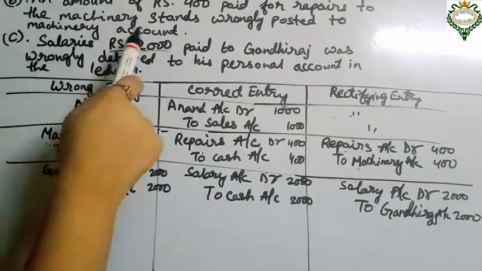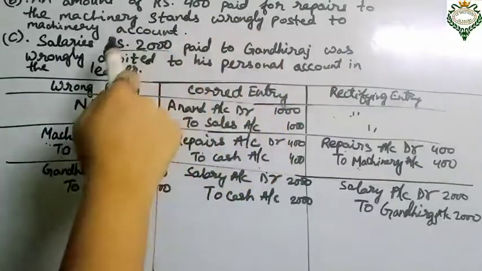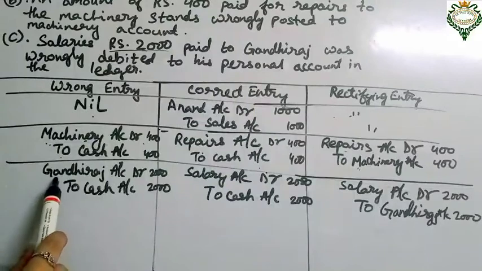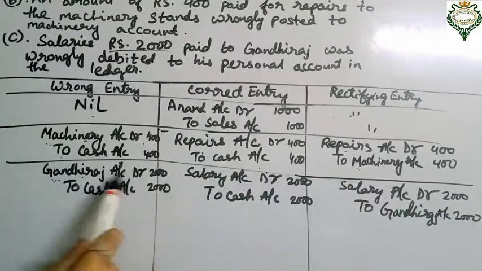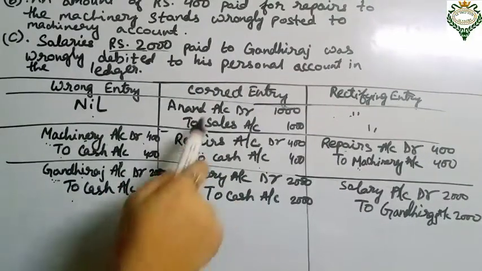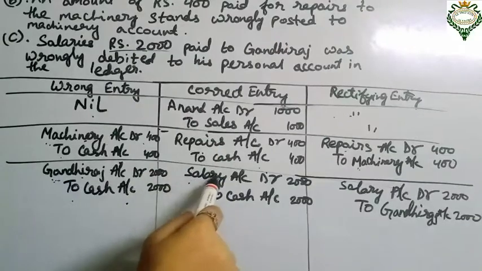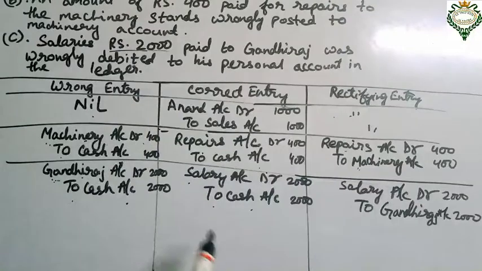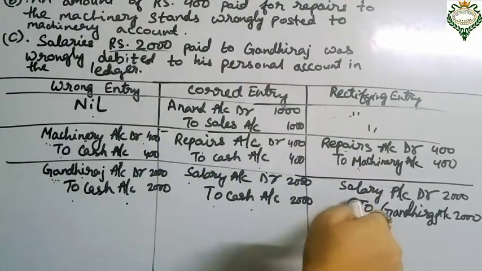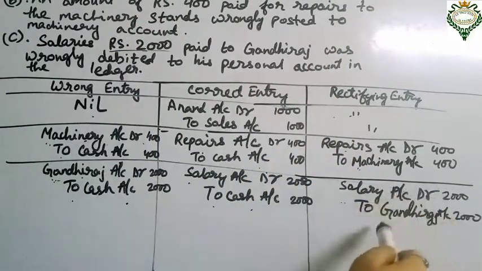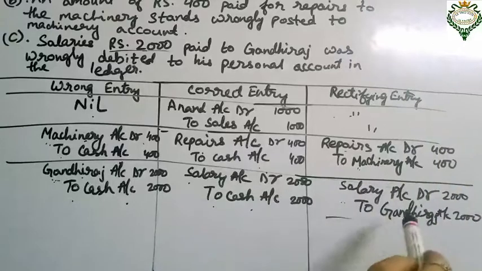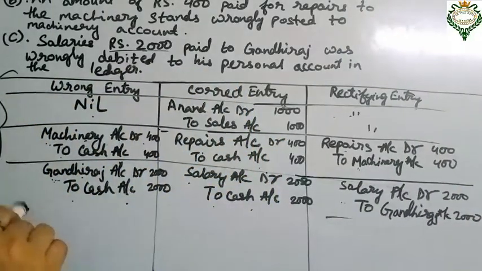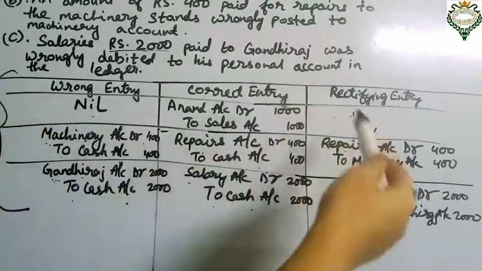Third one is salaries rupees 2000 paid to Gandhi Raj, but it has been wrongly debited to personal account of Gandhi Raj. So the wrong entry that has been done is Gandhi Raj account debit to cash account. Okay, so the correct entry should be like this, that salary account debit to cash account. Salaries has been paid to Gandhi Raj. Okay, so the rectifying entry should be like this, that salary account debit to Gandhi Raj account.